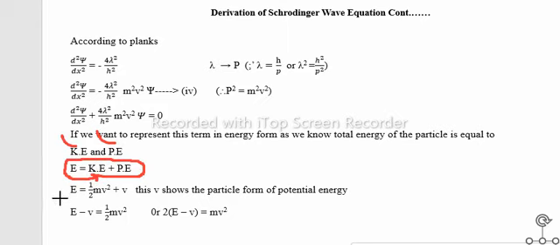Now kinetic energy is equal to 1 upon 2 mv square and potential energy is equal to V, where V shows the particle form of potential energy. By taking V to the right side, the equation will be E minus V is equal to 1 upon 2 mv square. By cross multiplication, 2 into E minus V is equal to mv square.